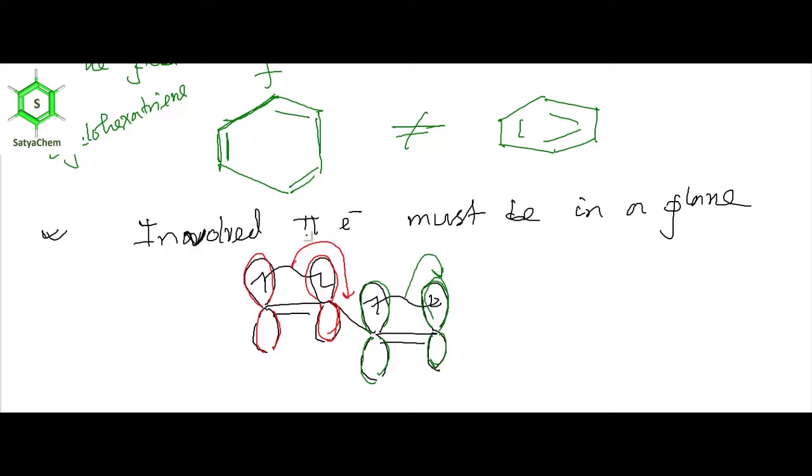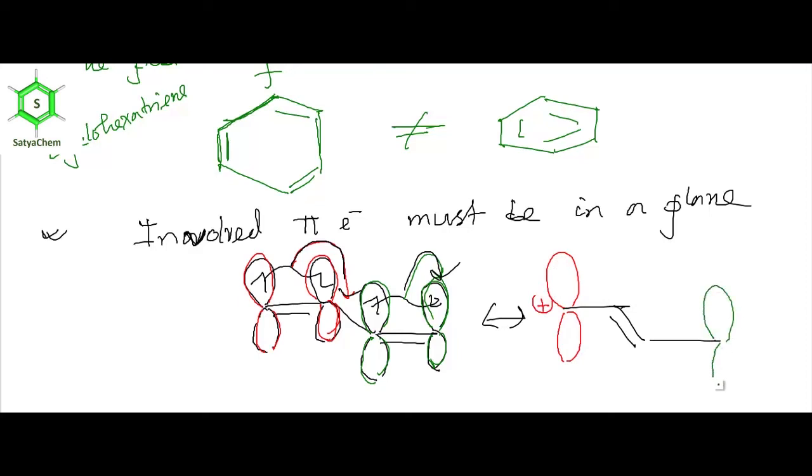Okay, I have shifted the pi electrons in this way. Clear? So now the resultant next canonical structure will be this. These p orbitals are now vacant, so we need to put a positive charge, and these p orbitals contain the two bonded pi electrons, so we need to put a negative charge.